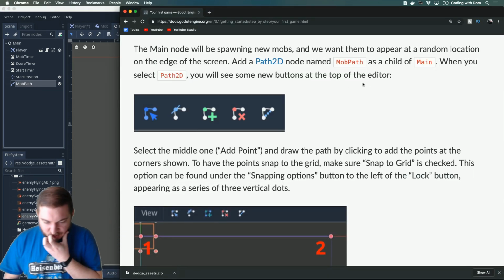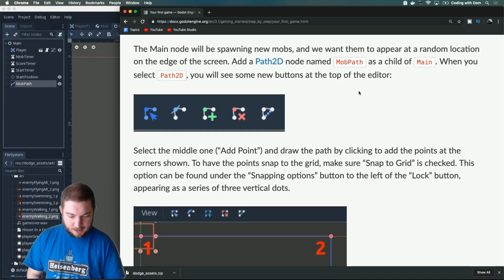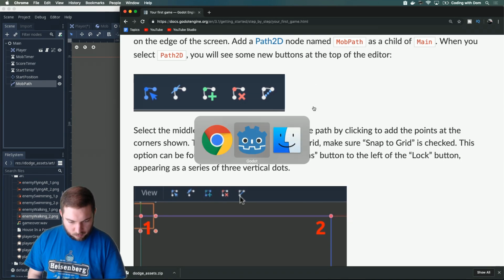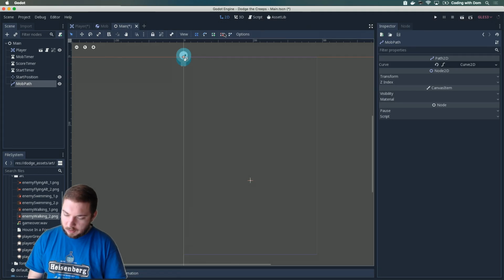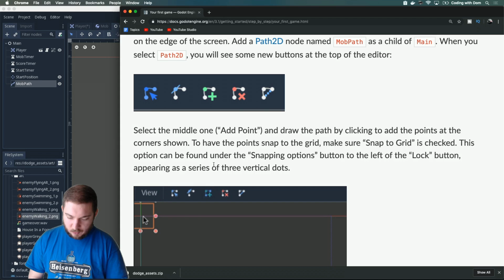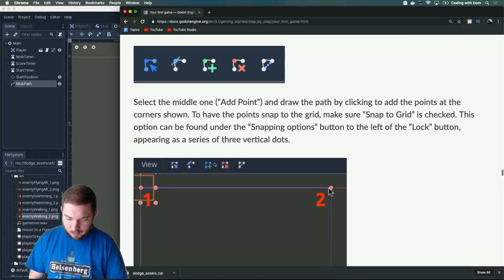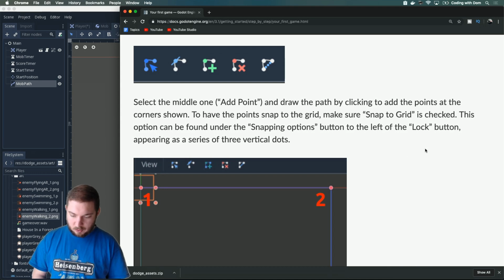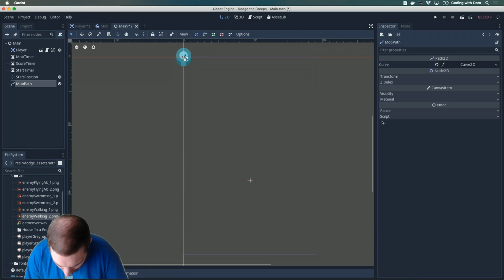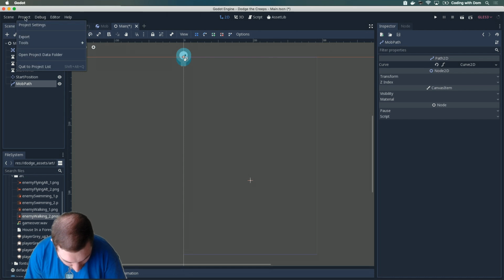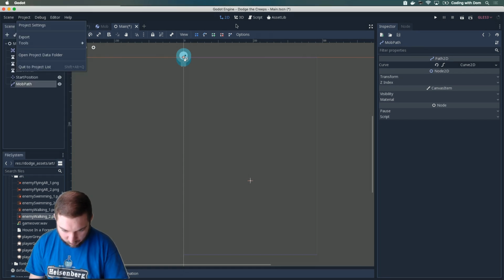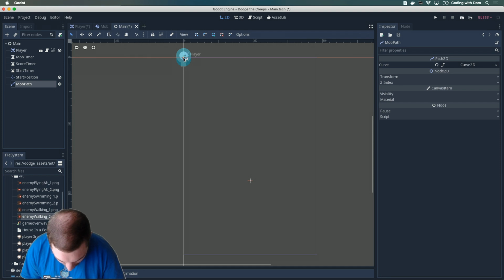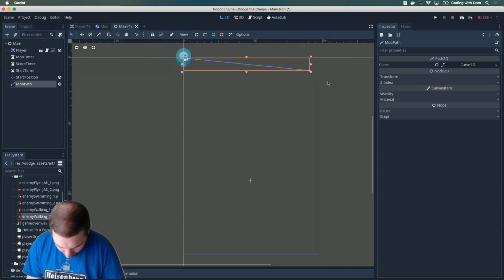When you select Path2D, you will see some new buttons at the top of the editor. I do see some new buttons at the top of the editor. Select the middle one, add point, and draw the path by clicking to add the points at the corners shown. To have the point snap to the grid, make sure snap to the grid is checked. Where is snap to the grid? I don't know, we'll see if it's enabled or not, and then I'll worry about that afterwards. I think snap to the grid is not enabled.